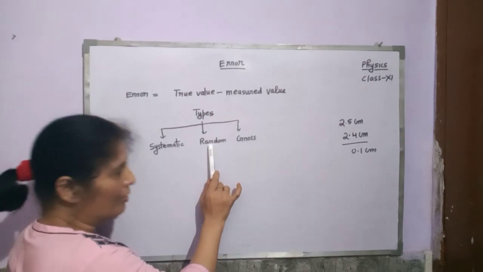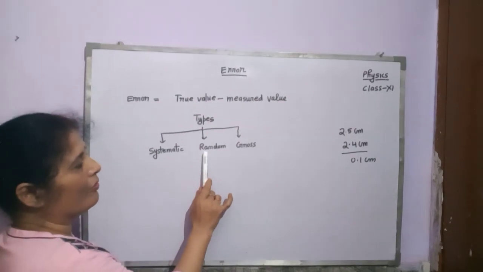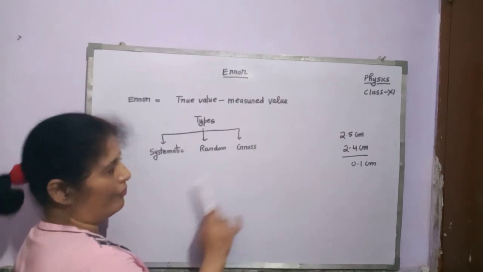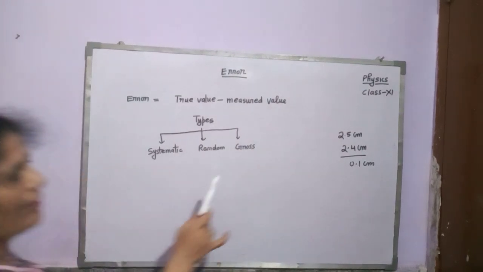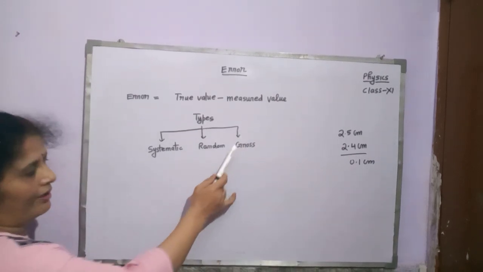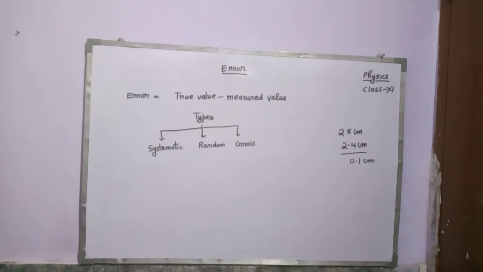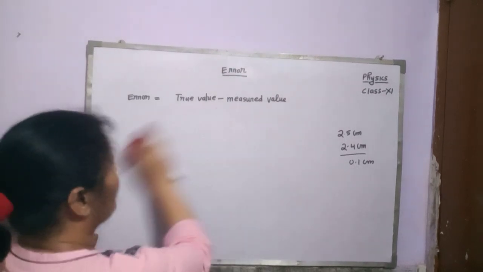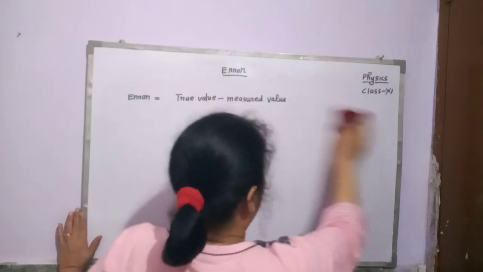We don't know the cause of these errors, therefore they cannot be removed. Gross error, it can be also removed because it is due to the carelessness of the observer who is taking the reading. Now in our syllabus there are certain special types of error.